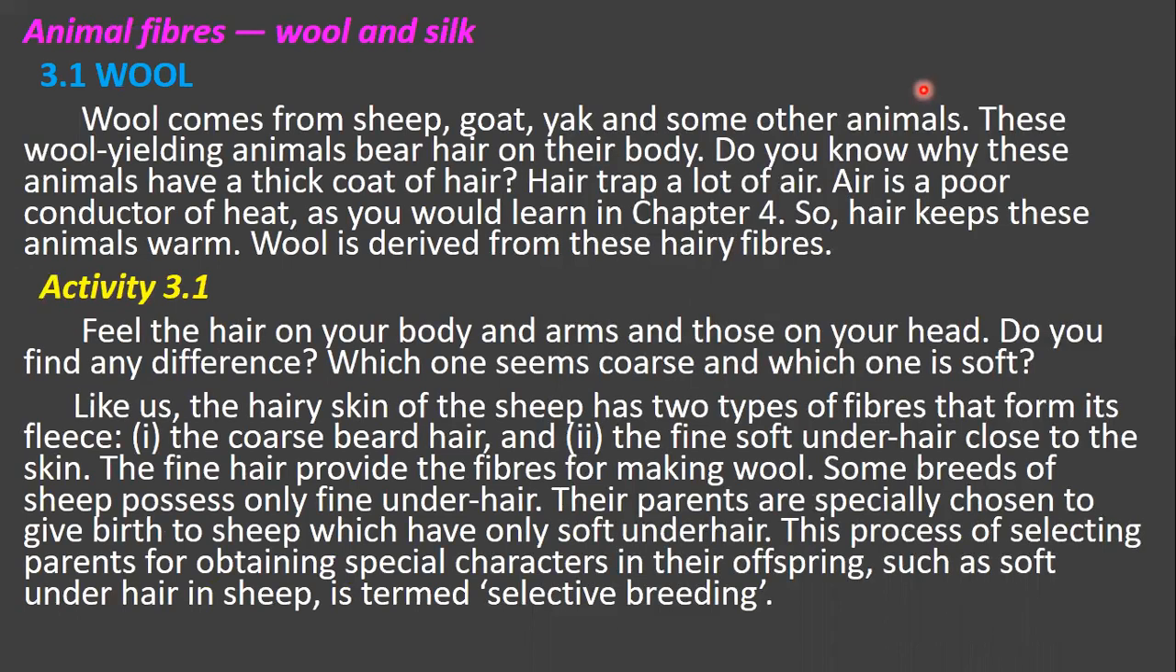Animal fibers, wool and silk. Fibers means, children, a thin thread of a natural or artificial substance, especially one that is used to make a cloth or a rope. In animal fibers, first we will learn about the wool.